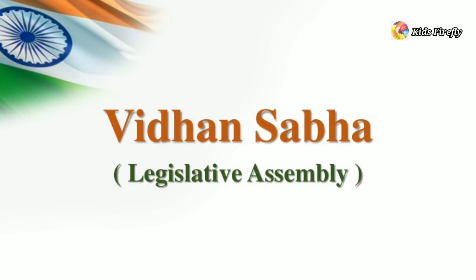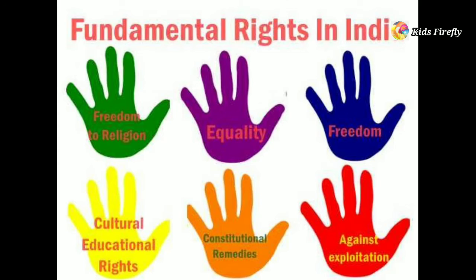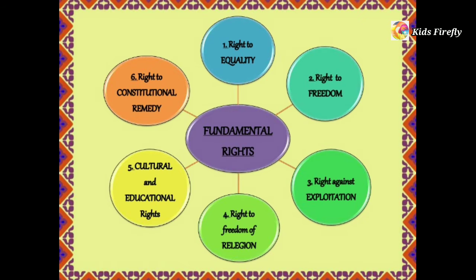At the state level, the chief minister and his council of ministers are responsible to the Vidhan Sabha or the legislative assembly for all their acts. Next under this is fundamental rights and duties. Part 3 of the Indian Constitution contains rights known as fundamental rights. These rights are justiciable because there is a provision for the enforcement if they are violated.